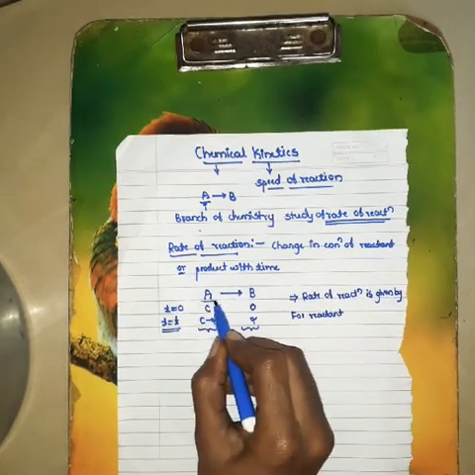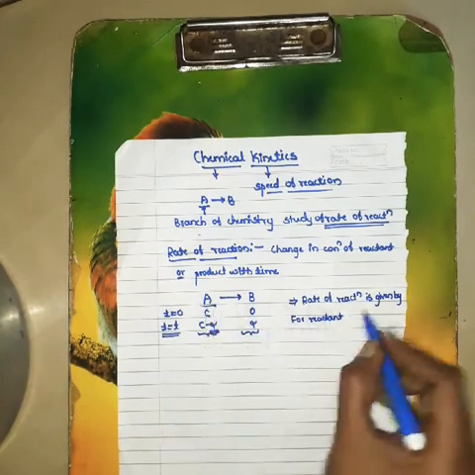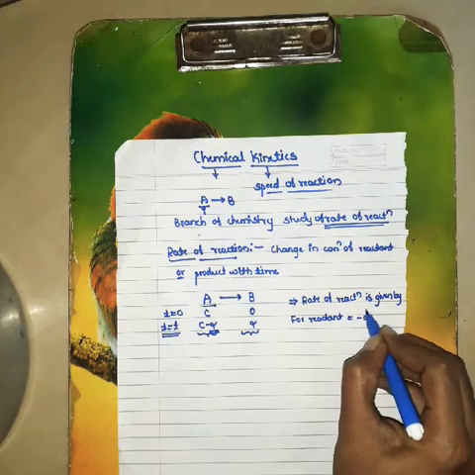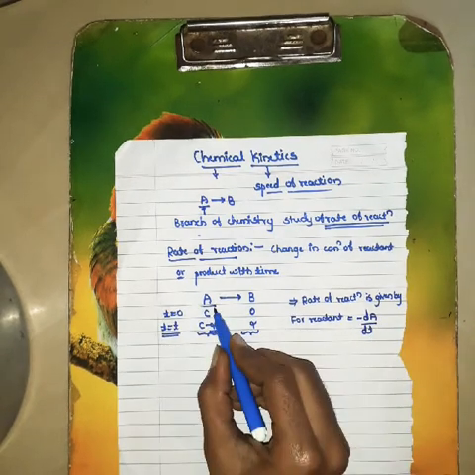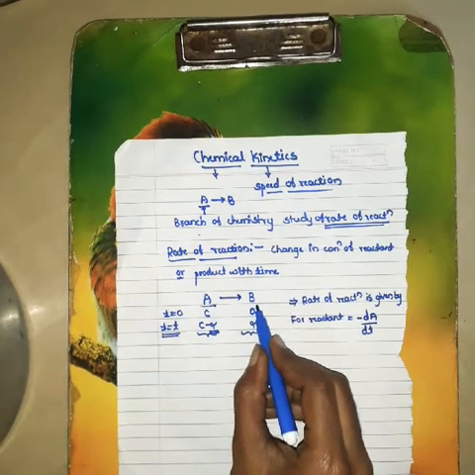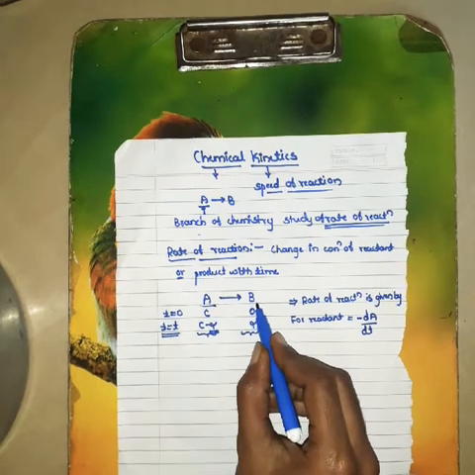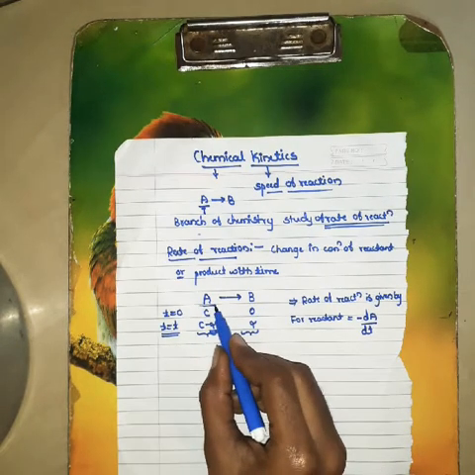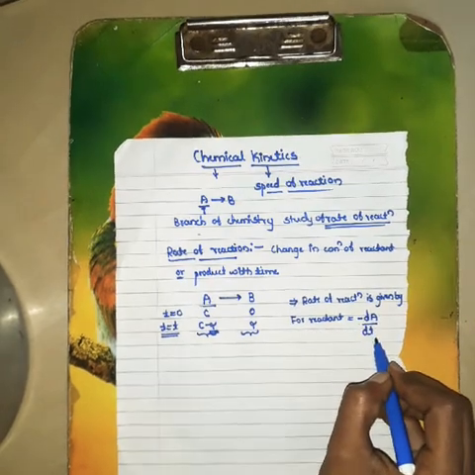There is a decrease in concentration of A because it will form B. That's why we have written minus dA by dt. The decrease in concentration of reactant is given by minus dA by dt.